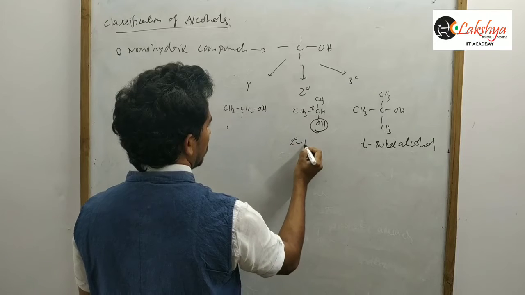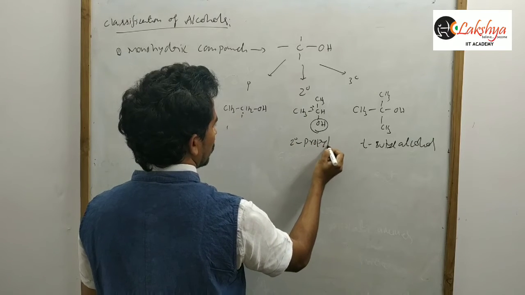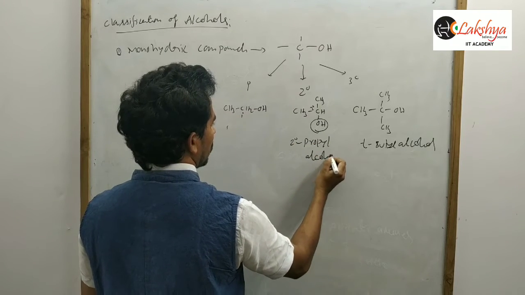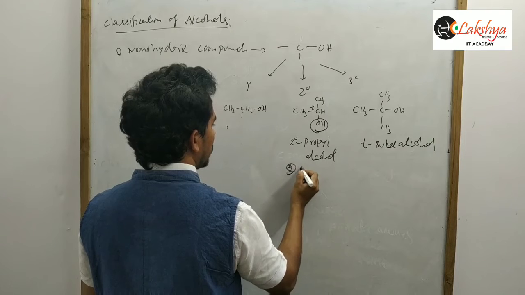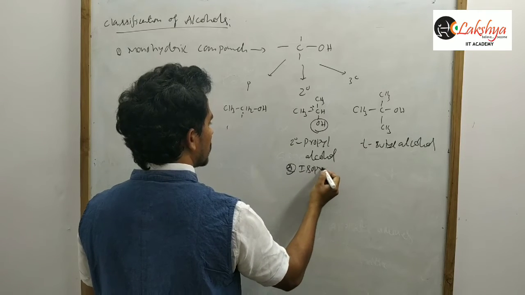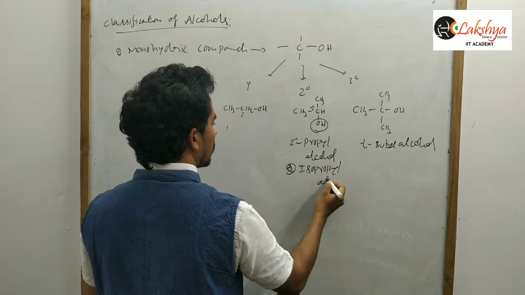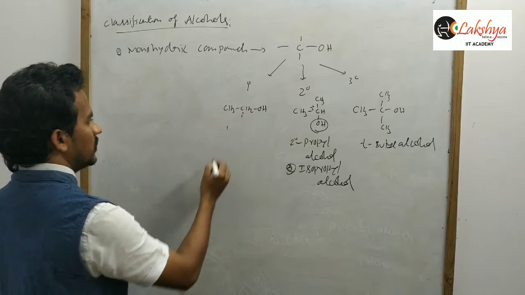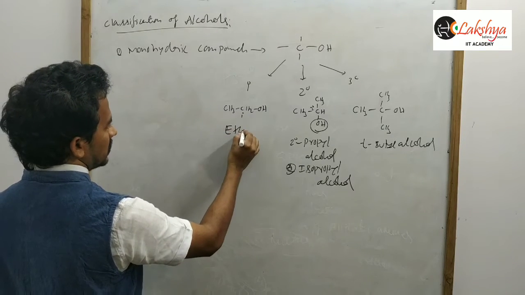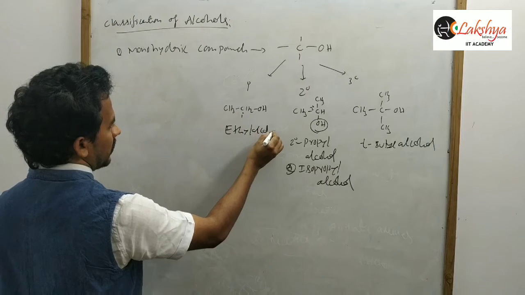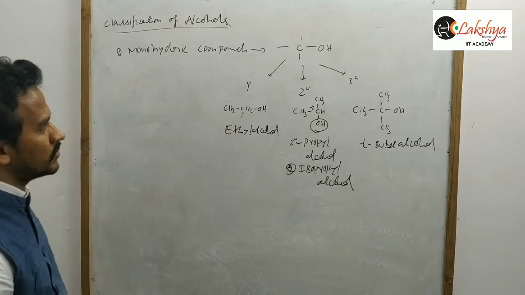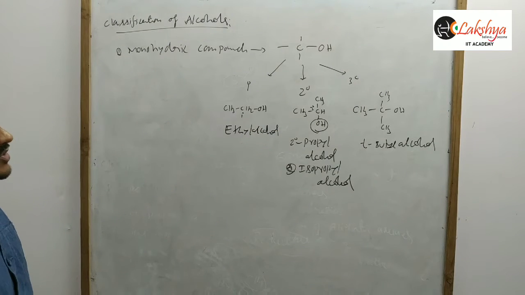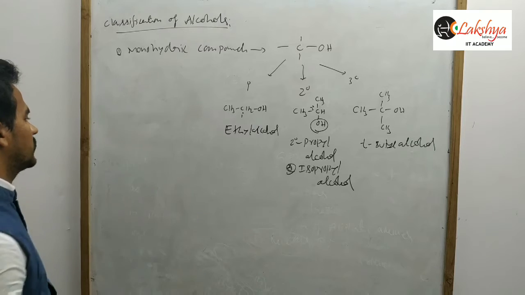This is secondary propyl alcohol, or simply known as isopropyl alcohol. And you know this one, ethyl alcohol. So monohydric compounds: primary, secondary, tertiary.